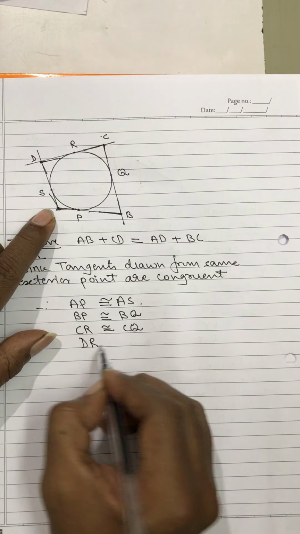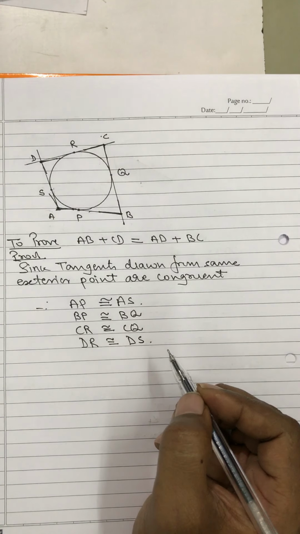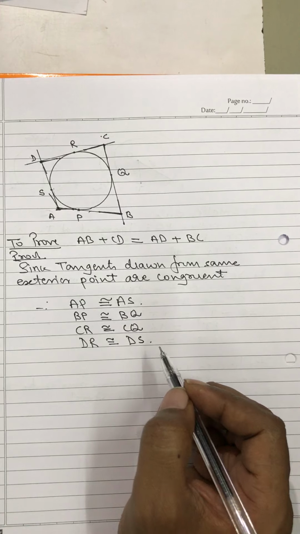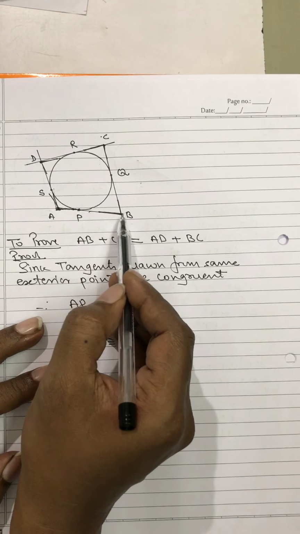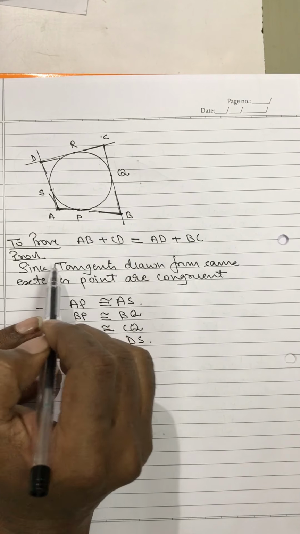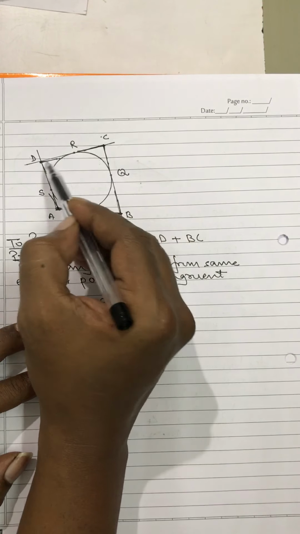Try to understand this sequence. AP congruent to AS, and now P should combine, BP congruent to BQ. But now CR should go opposite, CR congruent to CQ, and here because it wants to match with DR.